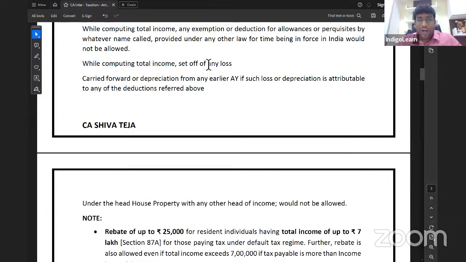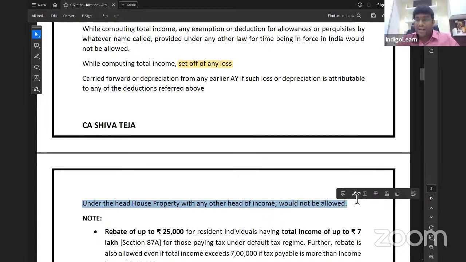Next, set off of any loss, this point is important. Set off of any loss under the house property with any other head would not be allowed. Just now I told you that if it is self-occupied property, you can't take 24B deduction. What did I just tell you, my dear friends? If it is self-occupied property, you cannot take 24B deduction. Correct, my dear friends? One more point I am telling you, you cannot set off house property loss with other income if you are paying tax under a default tax regime.